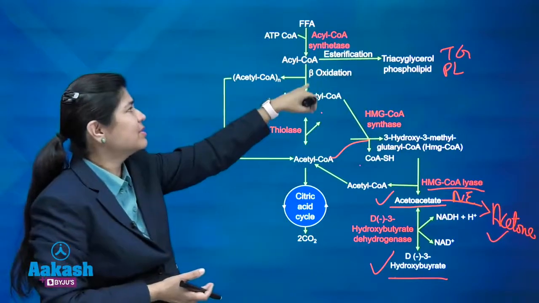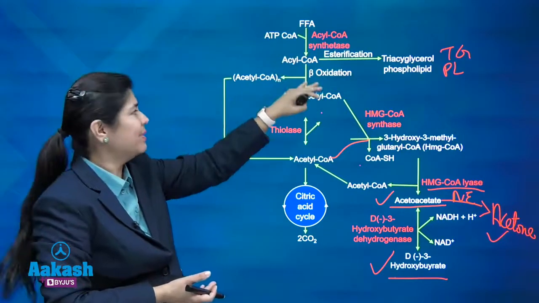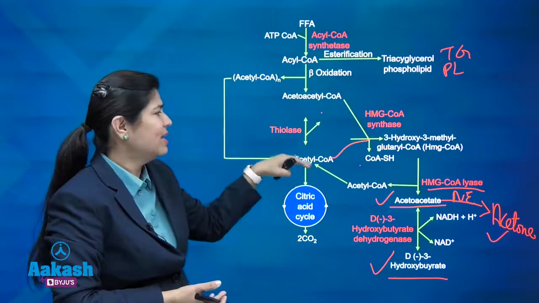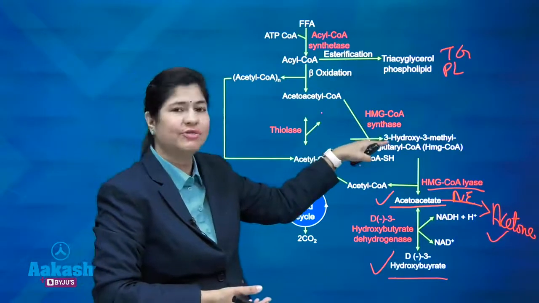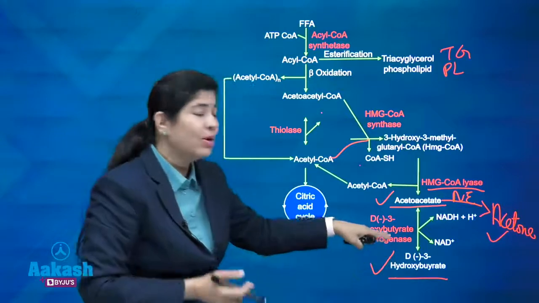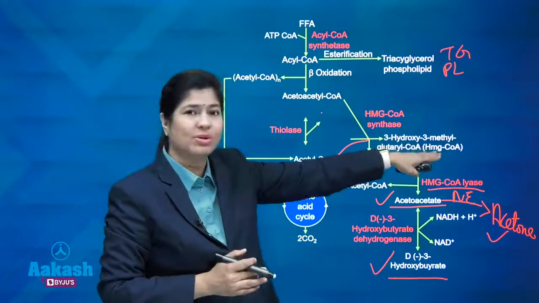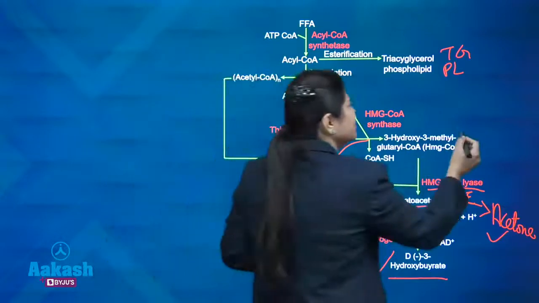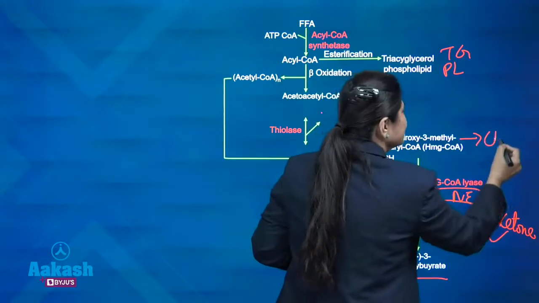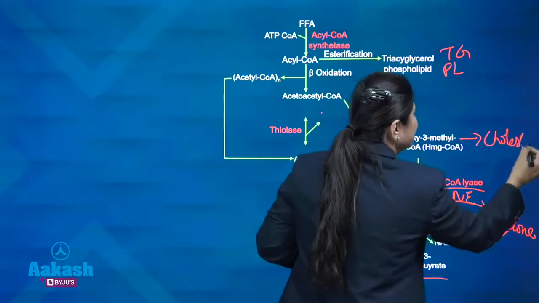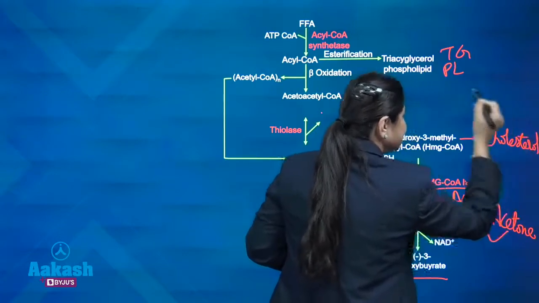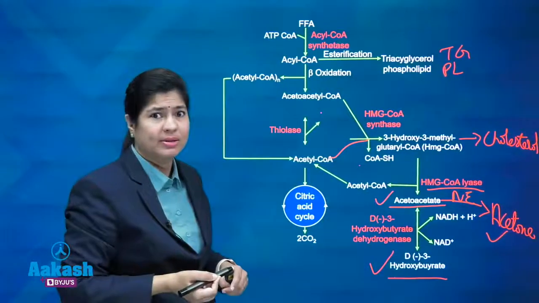Then beta oxidation of this fatty acid is happening to give off the acetyl CoA, which is introducing itself for the formation of ketone bodies. One thing more I told you here, please don't get confused, HMG-CoA is also a substrate for cholesterol. So, it can go for the cholesterol synthesis also, and it happens as well, okay.